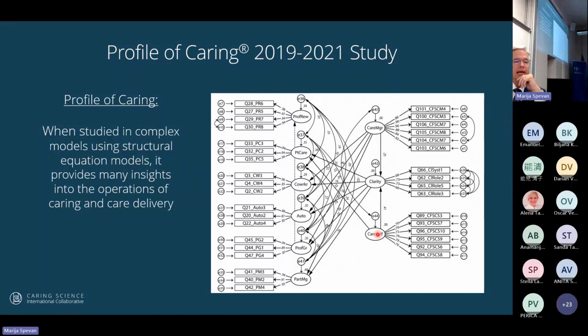Now here you can see caring for self and caring of manager both predict clarity. And clarity predicts all the variables except professional growth. And you can see organizational rewards. That's what this is, the professional rewards. Organizational rewards, that is not predicted by anything, but it has a good fit in the model. So it is part of well-being.